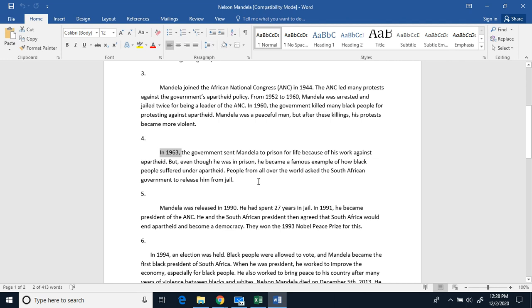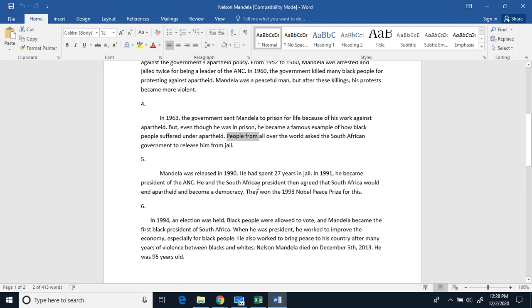In 1963, the government sent Mandela to prison for life because of his work against apartheid. But even though he was in prison, he became a famous example of how black people suffered under apartheid. People from all over the world asked the South African government to release him from jail.